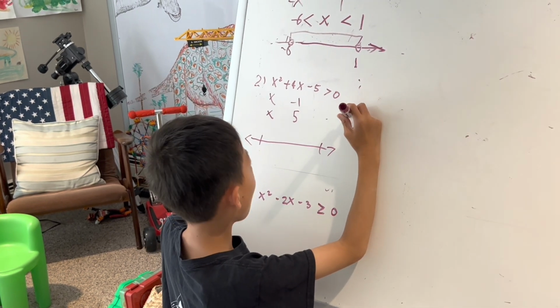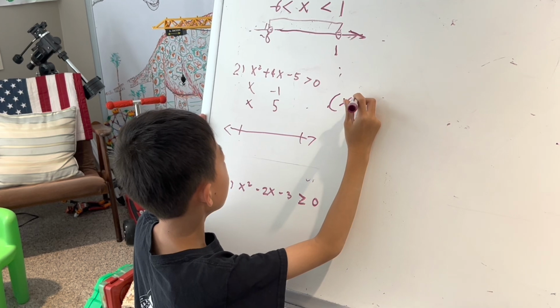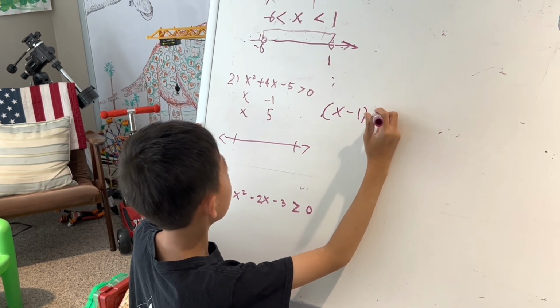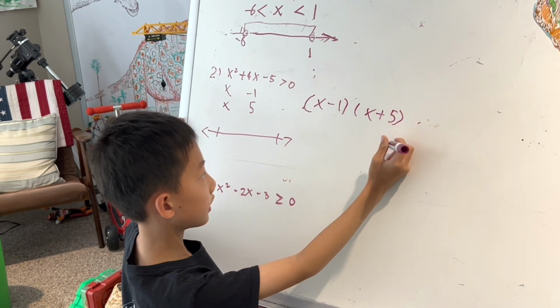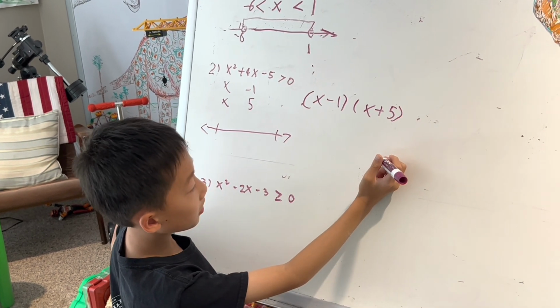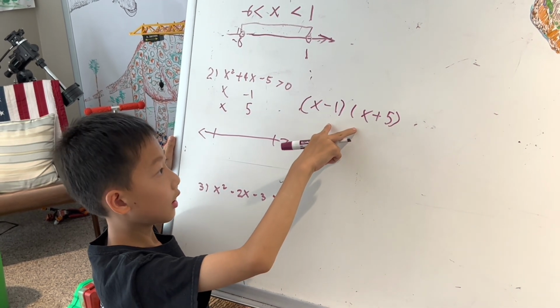So I'm going to choose x minus 1 and x plus 5. And now I'm going to choose some kind of x in here.